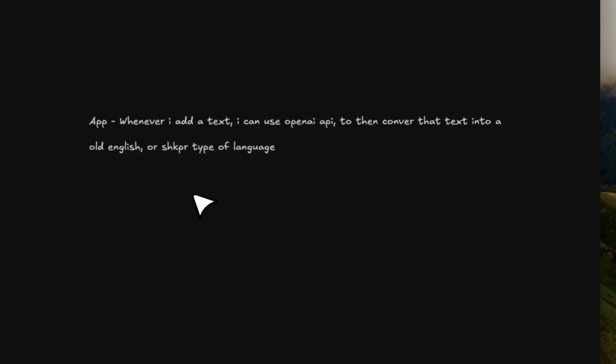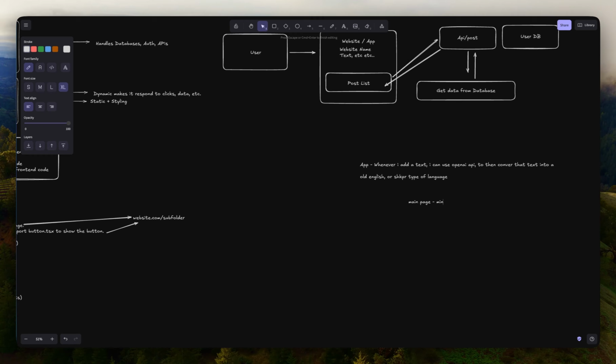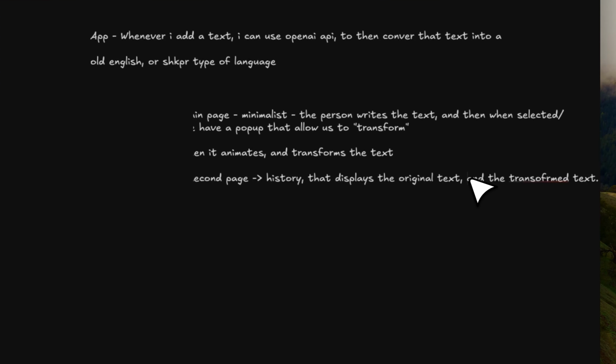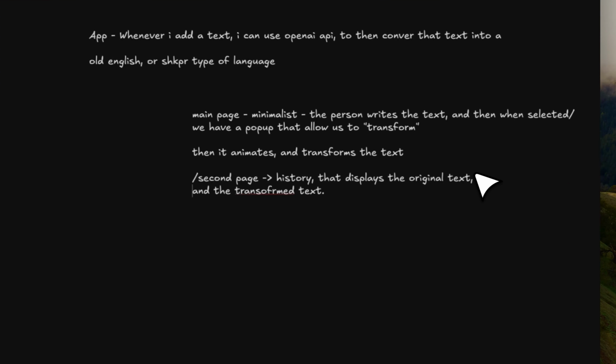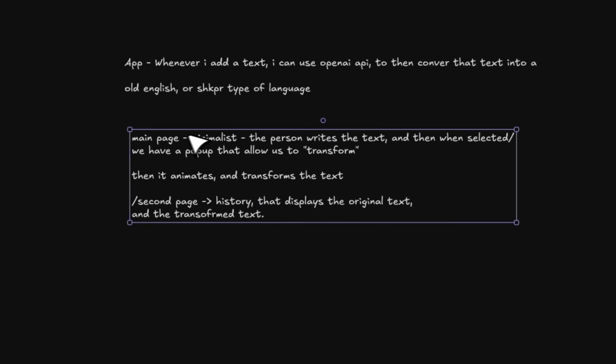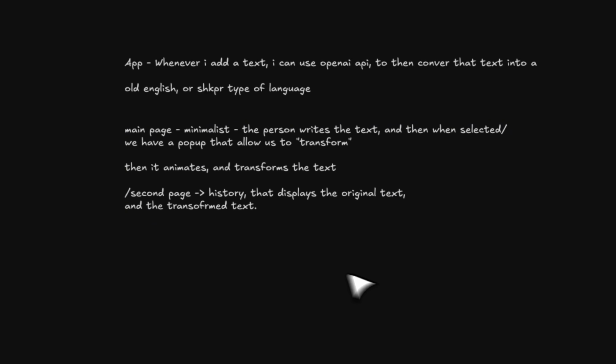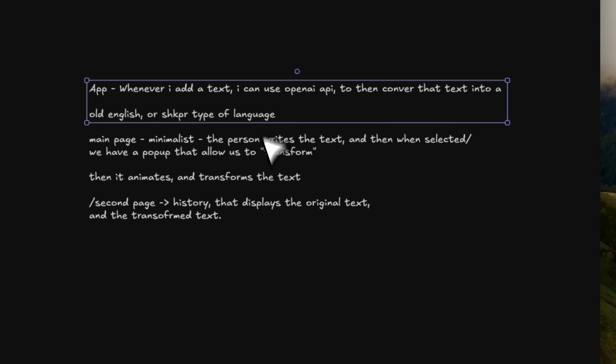Now for this app, we are going to have the main page. In this main page, I want to make it super minimalist, where the person writes the text. Then when selected, we have a pop-up that allows us to transform, and then it animates and transforms. Then we also need a second page, which is going to have the history that displays the original text. This is going to allow us to use the database as well and build something cool. So that's what we want to build.